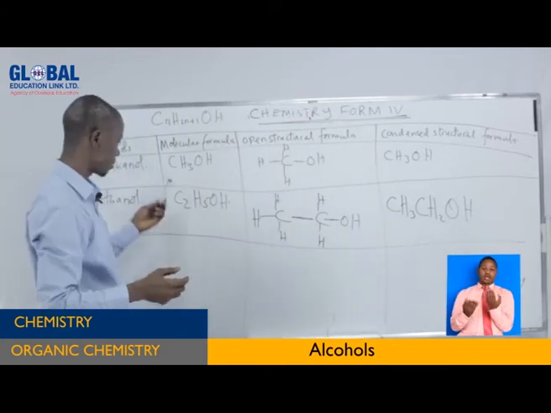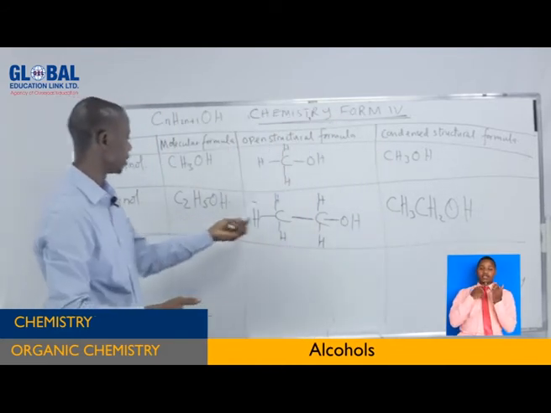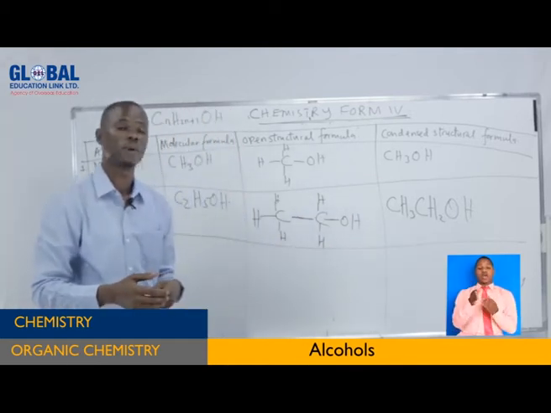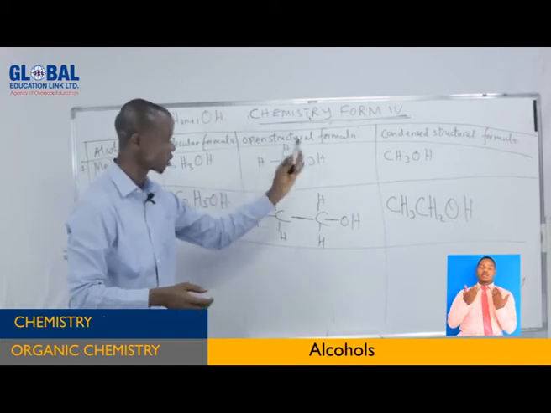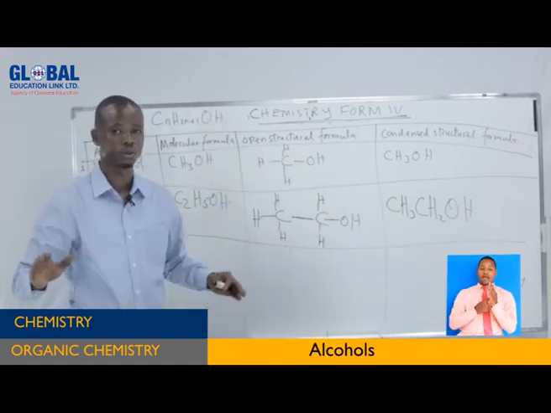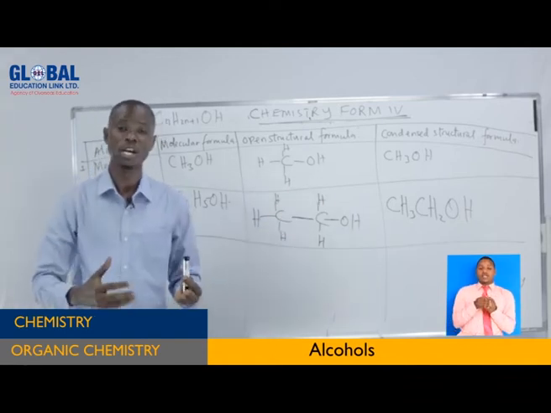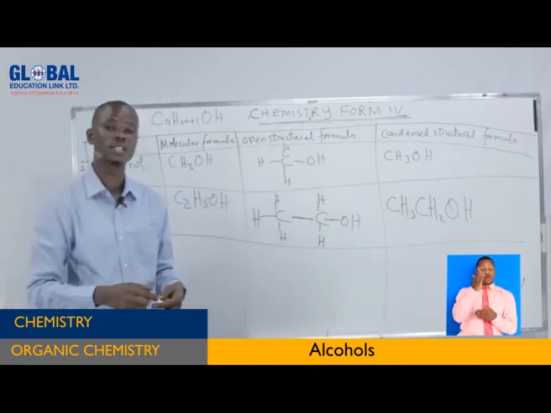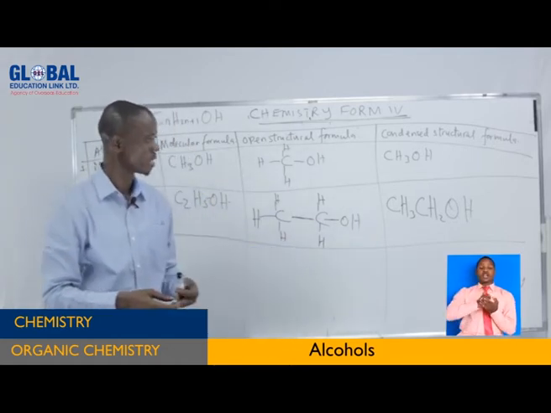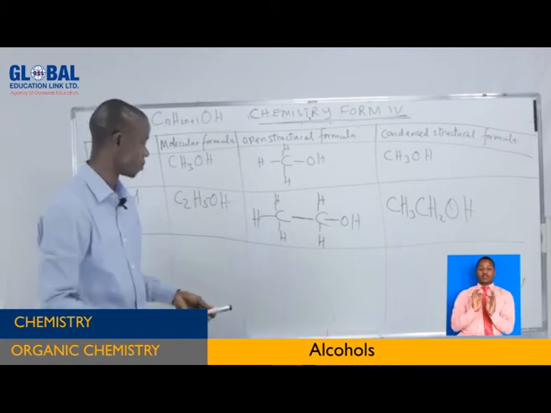I can give you the last example on how to write this one. This is enabling you on how to write the molecular formula, the open structure formula, and the condensed structure of the given alcohol. So there is no problem. It is important for you to exercise this one so that whenever given the questions to write the open structure of it, you can write. To write the condensed structure of it, you can write without any problem.